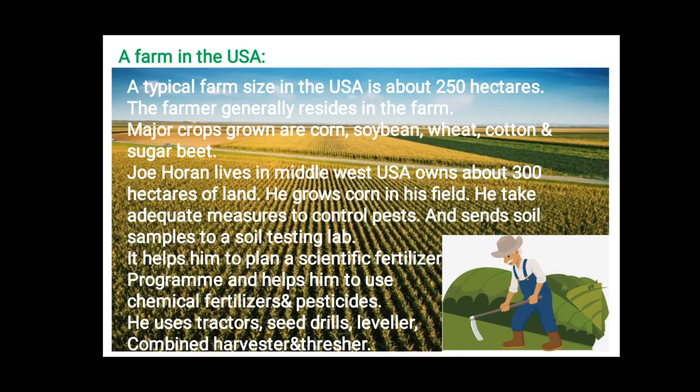That's why, from time to time, he sends the soil samples for what, children? To check the soil fertility. So this result, children, it means the levels of soil fertility, helps Haran to plan for scientific fertilizer programming. Means what? How much amount of fertilizer he needs to use.